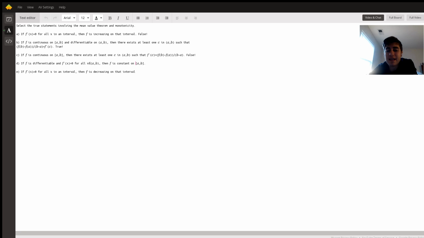But it's saying that it's constant on the closed interval from a to b. Now, this is not necessarily true because we might have a constant function for every value between a and b, say it's always equal to 0 between a and b, but then at the values of x, a, and b, we might define the function to be equal to 1.